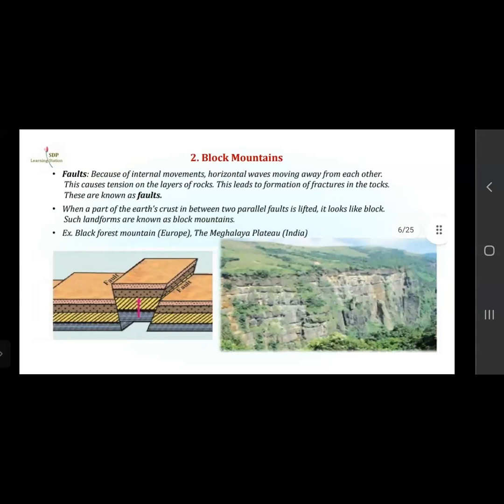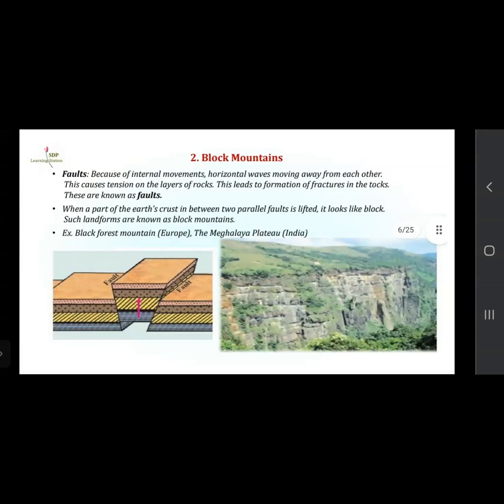Now the next is block mountains. Because of internal movements, horizontal waves move away from each other. Because of this, tension is created in the layers of the rocks. This leads to the formation of fractures in the rocks, which are known as faults.